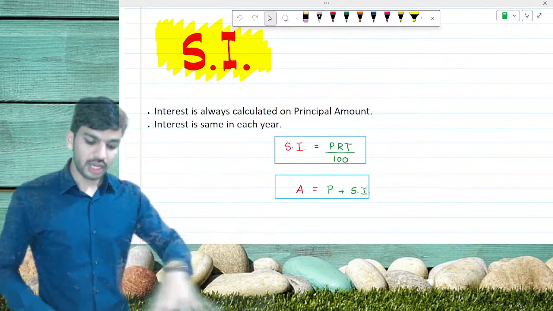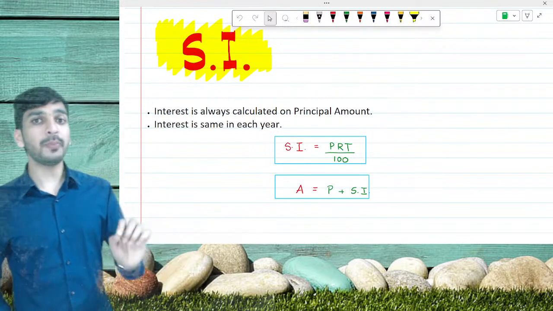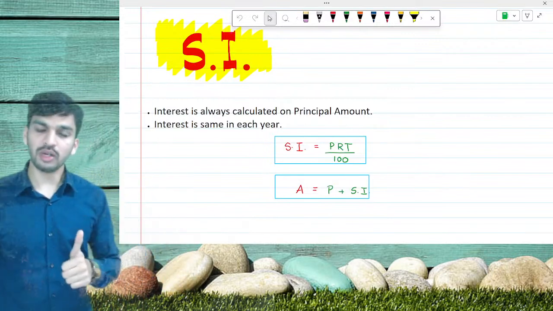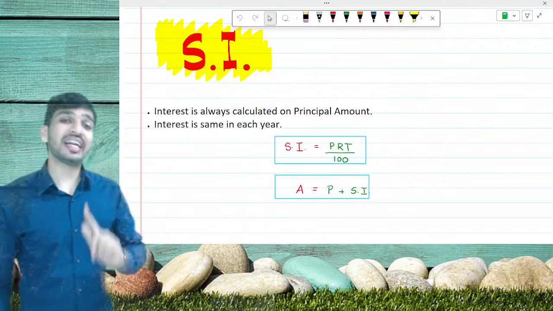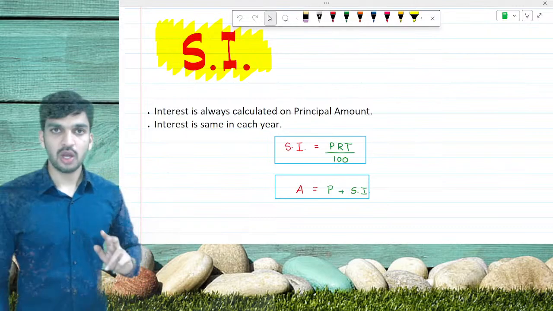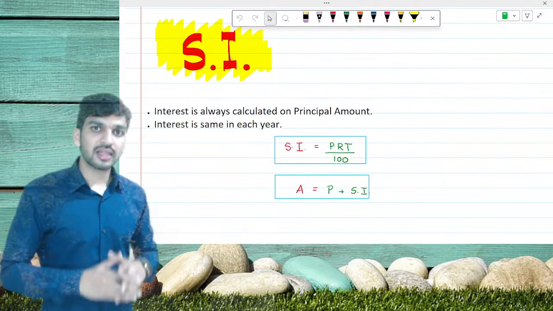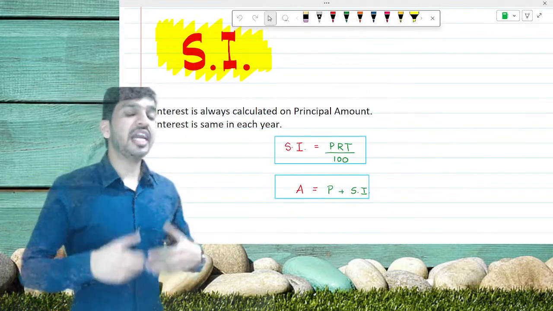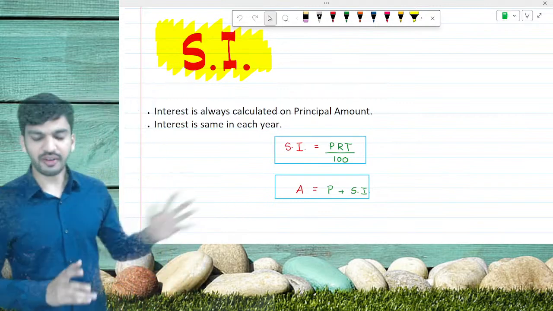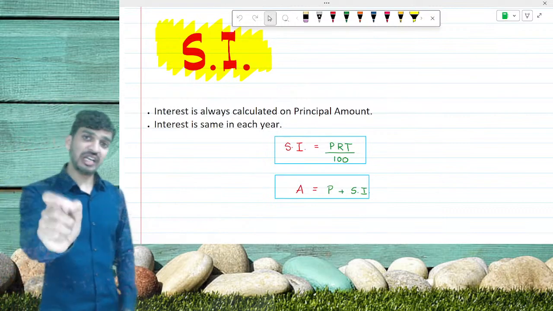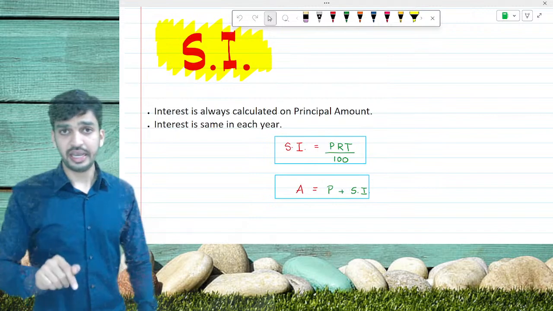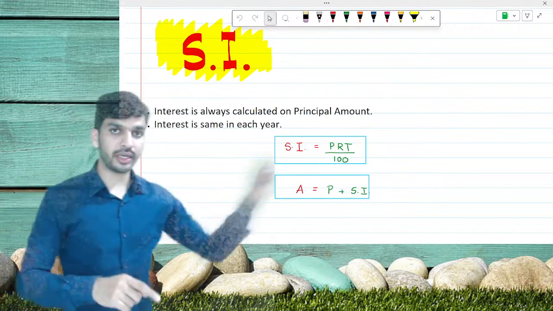But if you are my student, we are going to use PRT, where P stands for principal amount, R stands for rate of interest, T stands for time. For how much amount of time the money is invested, deposited or borrowed, divide by 100. And please make this very clear, this is the formula for simple interest. It is not the formula of amount.